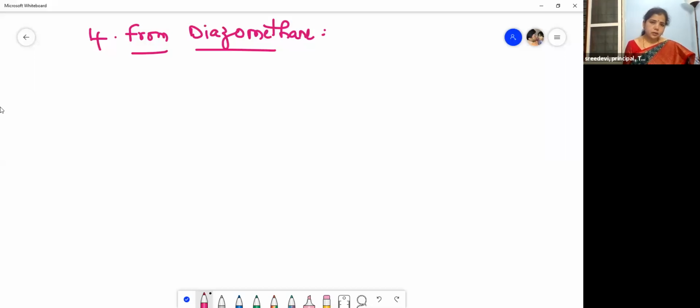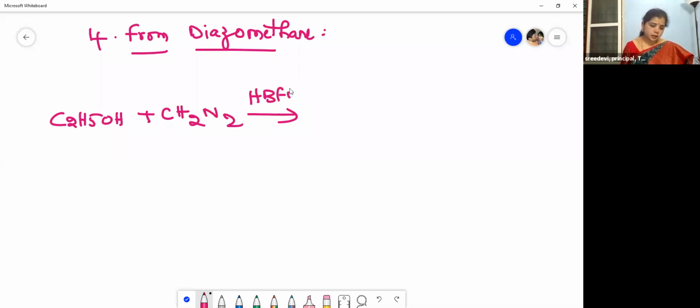Let us see now. This is our ethanol, C2H5OH, and then this is our diazomethane. Azo means when a bond is present between two nitrogen atoms, we call it azo, diazo. This is methane, CH4, isn't it? The two hydrogens are replaced by two nitrogens. So, diazomethane.